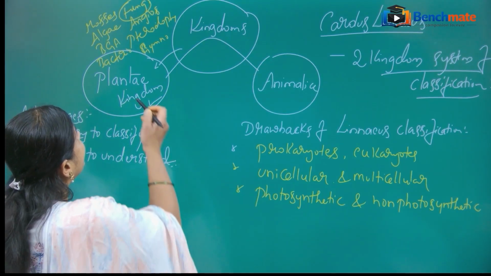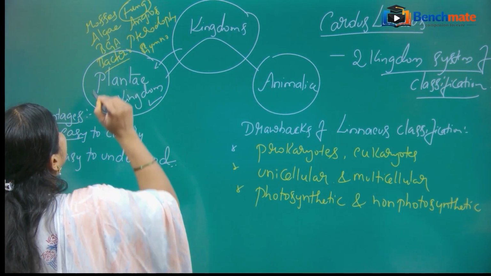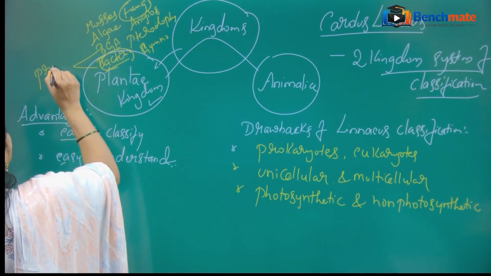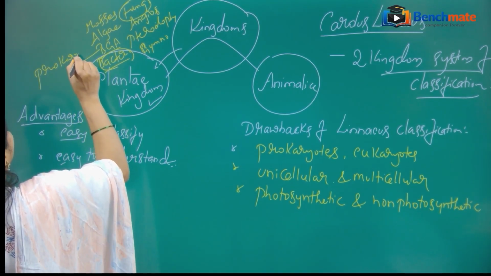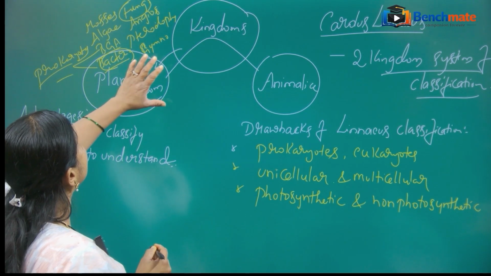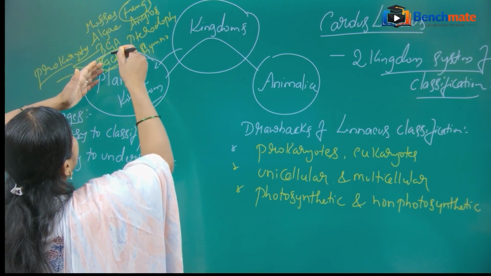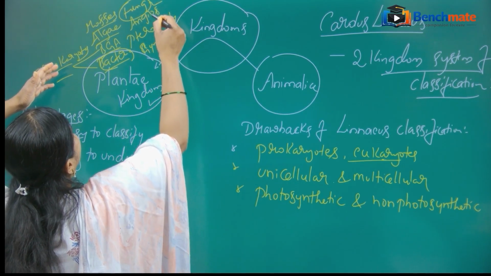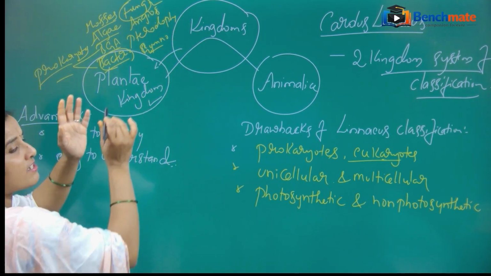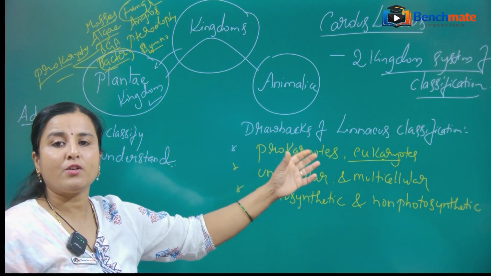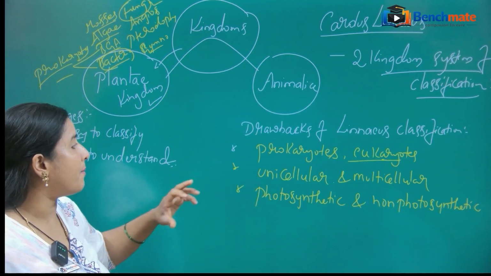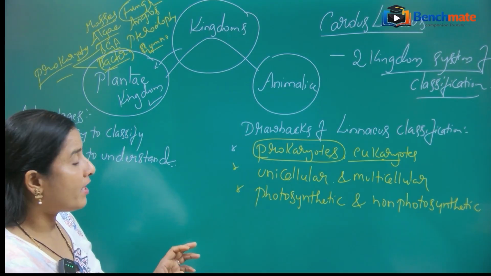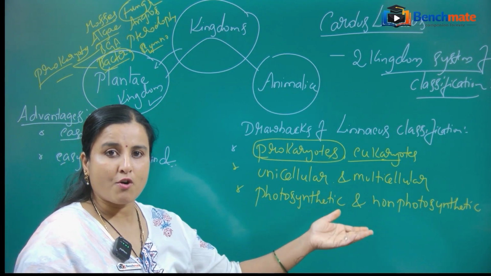So here look at the bacteria and the blue-green algae. What are these? These two are the prokaryotes. So it is understood that he included the prokaryotes with these eukaryotic organisms. Take the algae, mosses, fungi, angiosperms, pteridophytes, gymnosperms, all these are eukaryotes. So along with the eukaryotes, he kept the prokaryotes in the same kingdom. So this is one drawback, right? These are completely different from the eukaryotes, in their special characteristic features, which we will look at further.